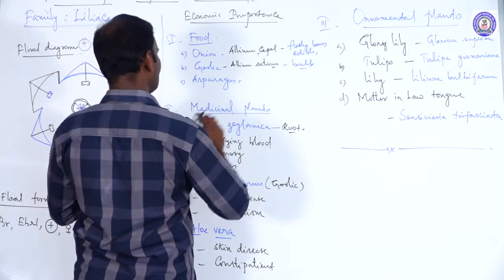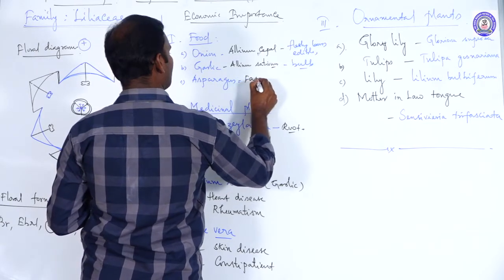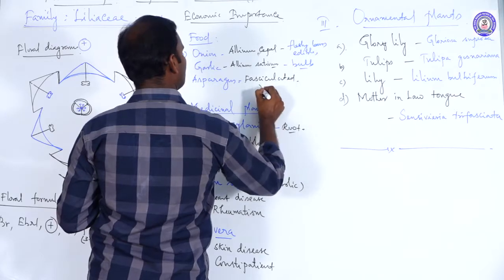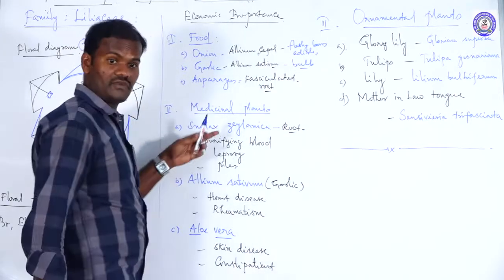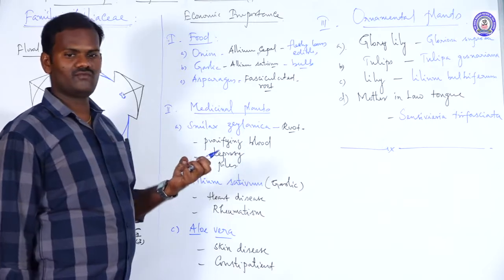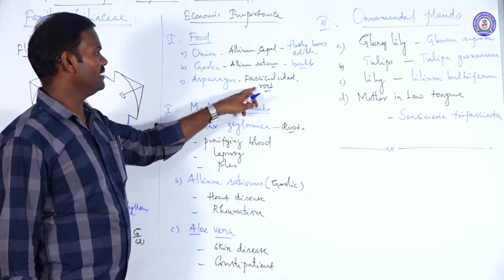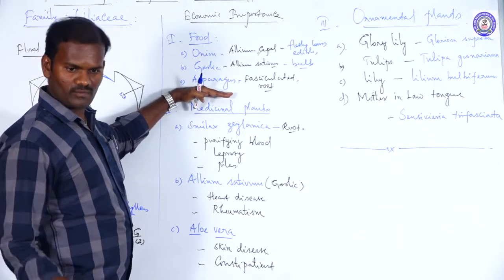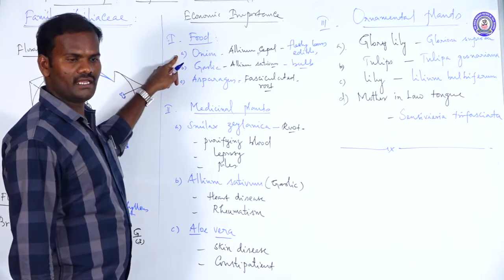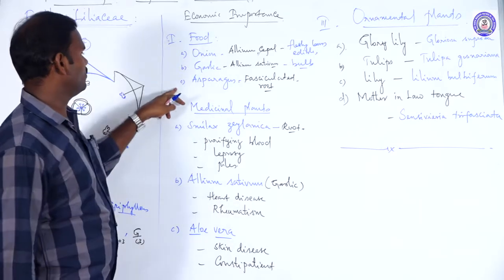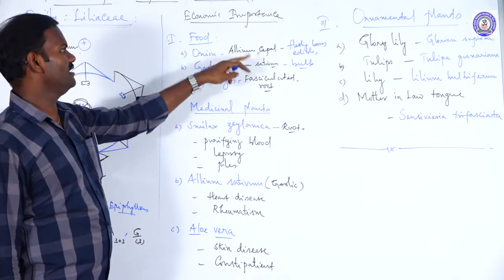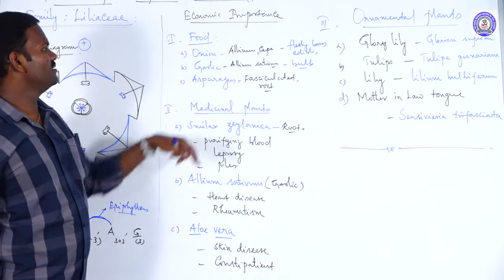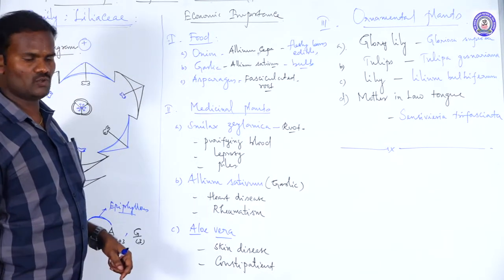Asparagus has a fasciculated root. It is an adventitious root modification. The root becomes thick and fleshy due to the storage of food material. It is rich in starch. So these are the food plants from Liliaceae: one is onion, Allium cepa, another is garlic, Allium sativum, and third is asparagus, with a fasciculated root.